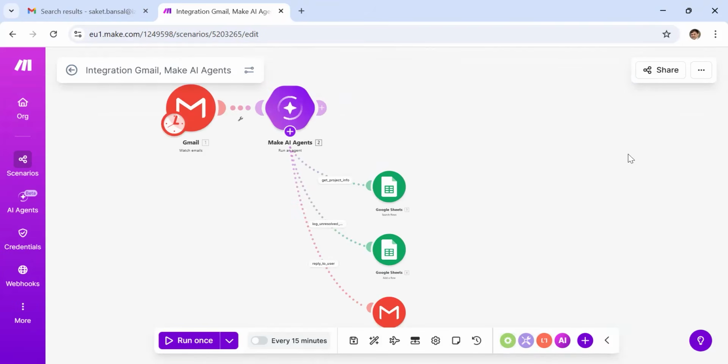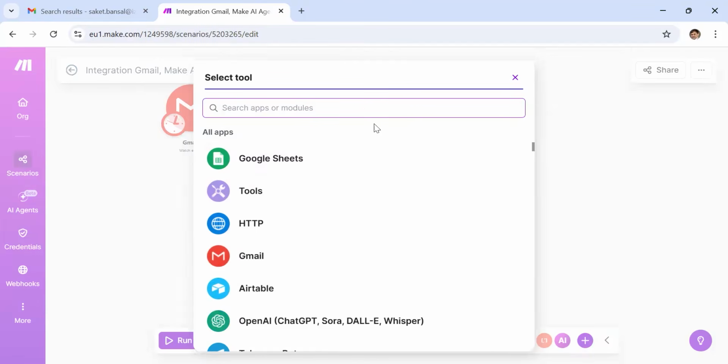So when I instruct the model, I tell it what the model should be doing. Now, in this case, I just use a Google Sheet, but you can use more tools. For example, you can call an HTTP request. Say you have a published web service where more data is there. You can probably call your Supabase.